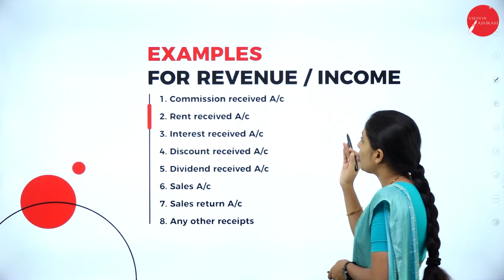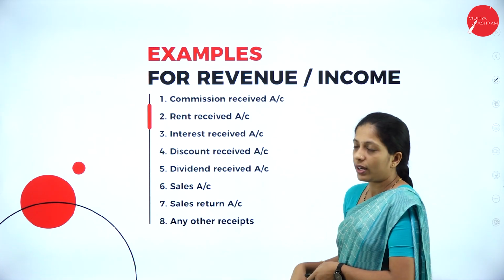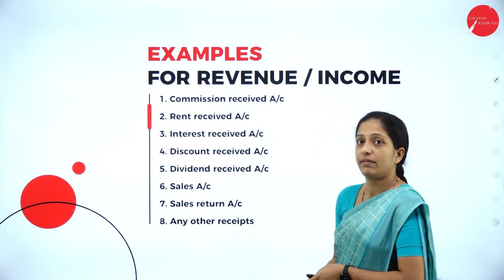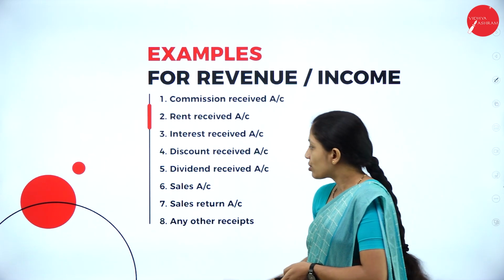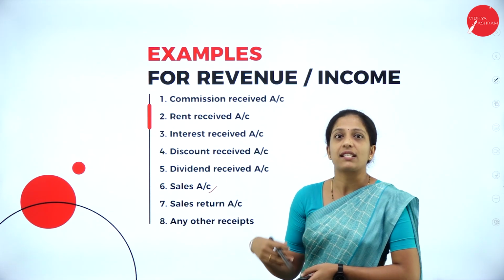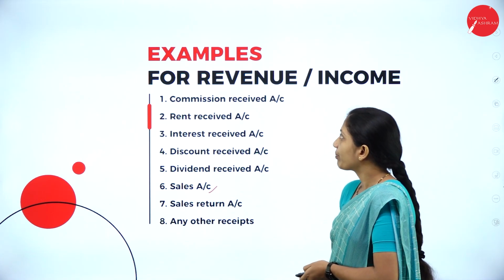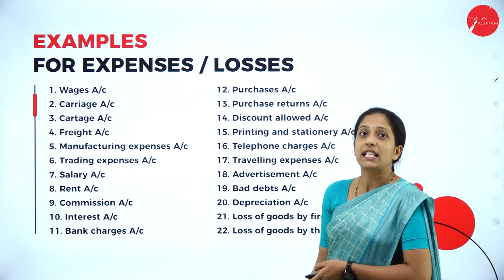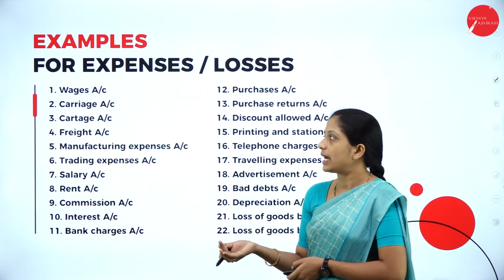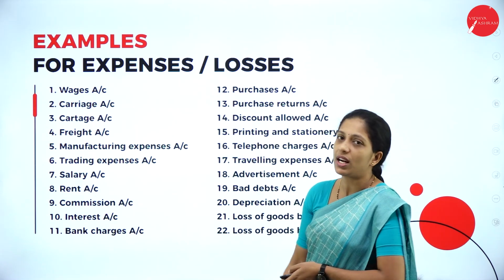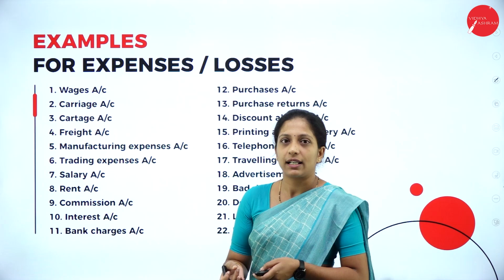Next, coming to your revenue or income, anything which is received comes under revenue or income, like commission received, rent received, discount received, interest received. Sales is also revenue, because when we sell, we get the cash, correct? So it is also a revenue. Next, examples for expenses or losses. Anything which is paid to the outsiders is termed as expenses or losses. So this is how the accounts have been classified.